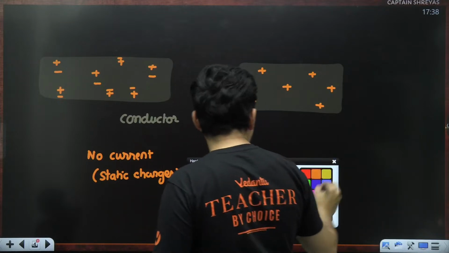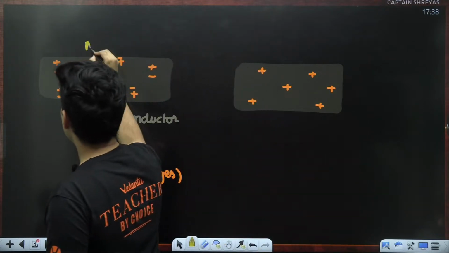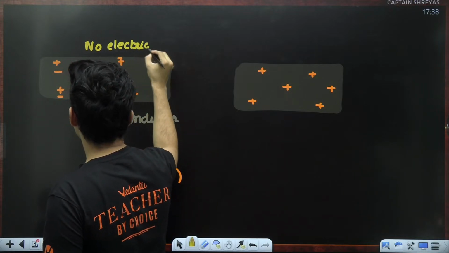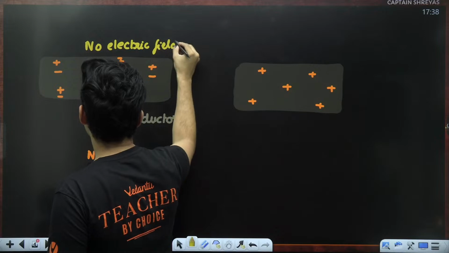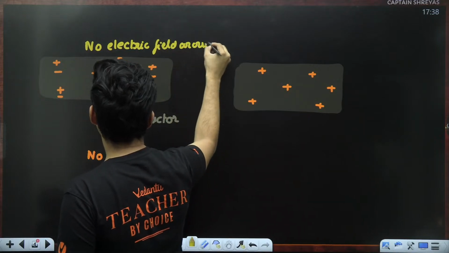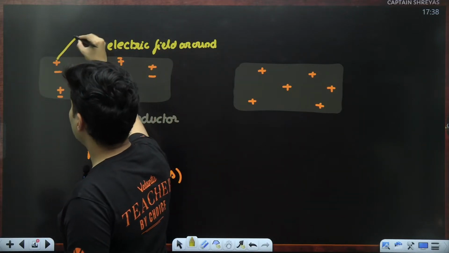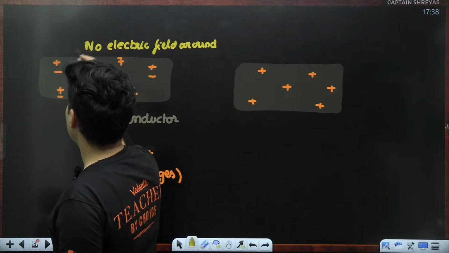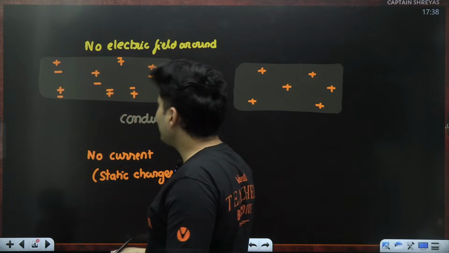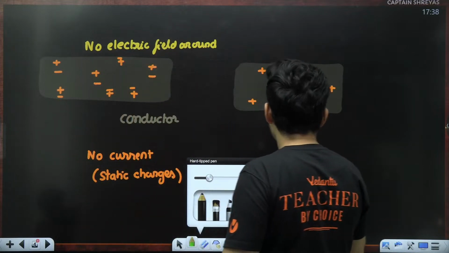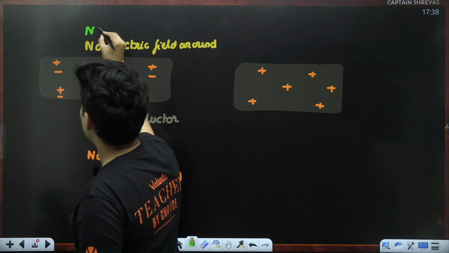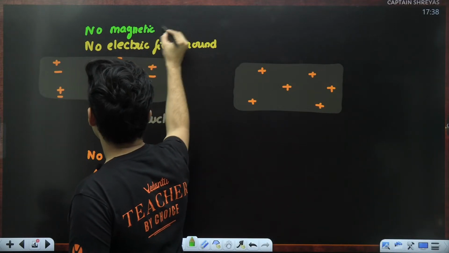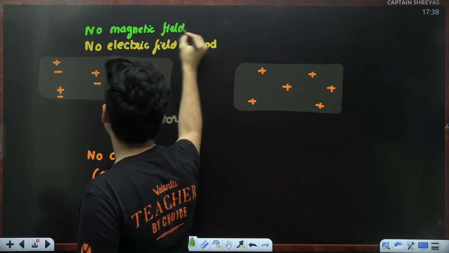So, do you agree with this statement? There will be no electric field around it. There is no electric field around it, because why? The positive charge created as much field as the negative charge, so they ended up cancelling each other. Obviously, magnetic field should not be there, so I will also say there is no magnetic field around it.